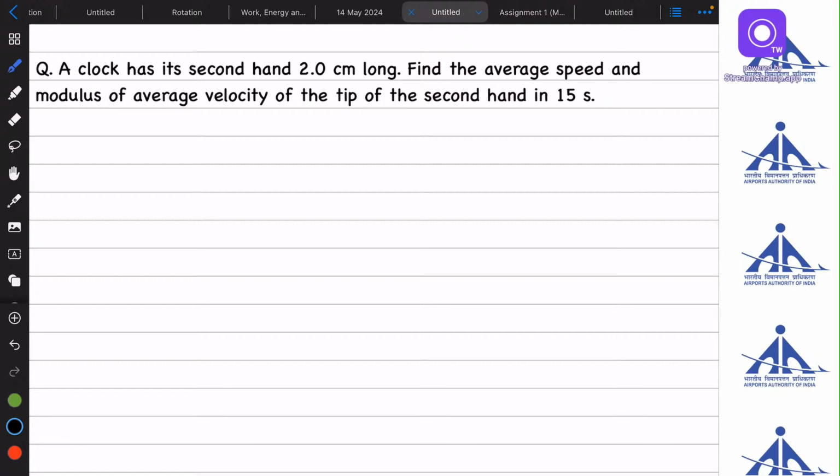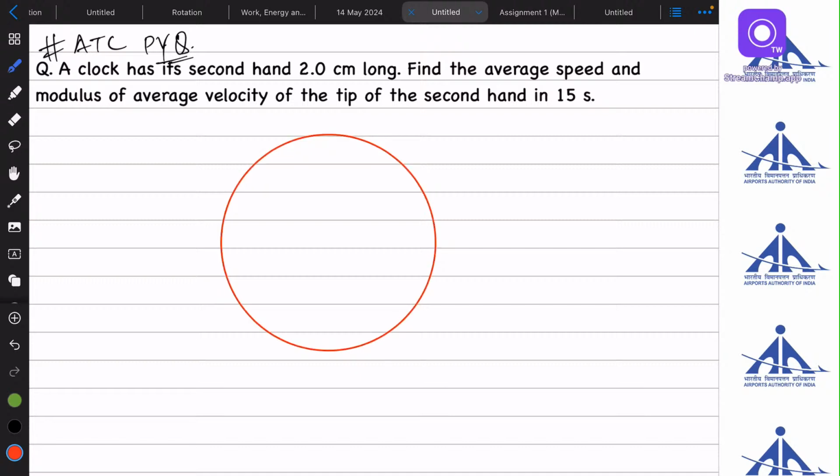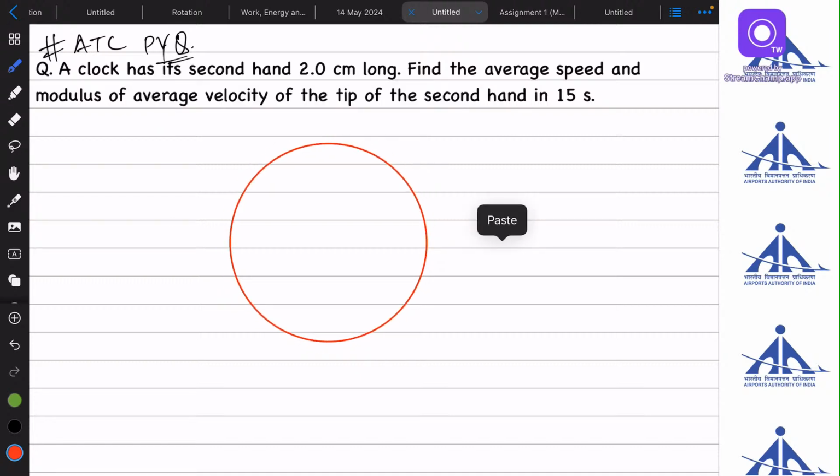The next question. This question I have seen in a previous year exam. This is one of the PYQs. So there is a clock, and we have its second hand. I'm drawing a second hand over here, and the length of the second hand is given as 2 centimeter.